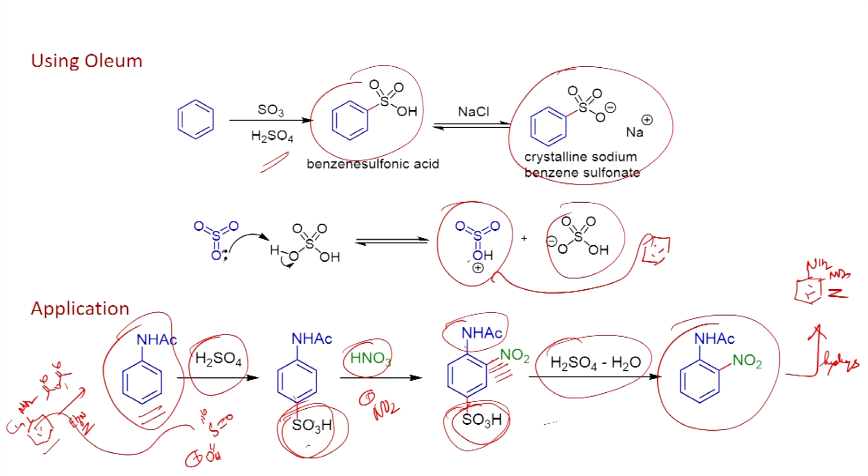Now you can do the nitration, which takes place selectively ortho with respect to the amide and meta with respect to the sulfonic acid substituent. Once you form this one, you can do desulfonation and end up with this ortho nitro derivative. Then you can do hydrolysis, remove the acetyl group, and get this ortho nitroaniline as the product. So far we have seen the nitration and sulfonation reactions.